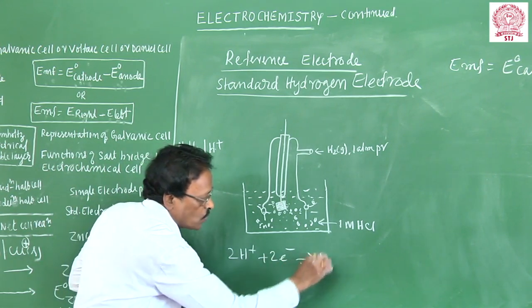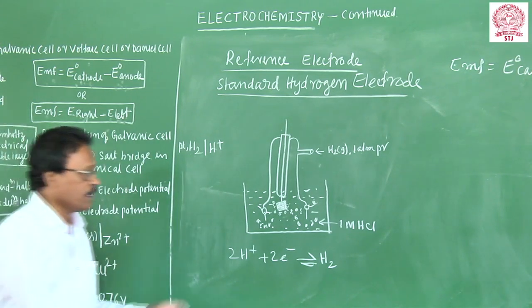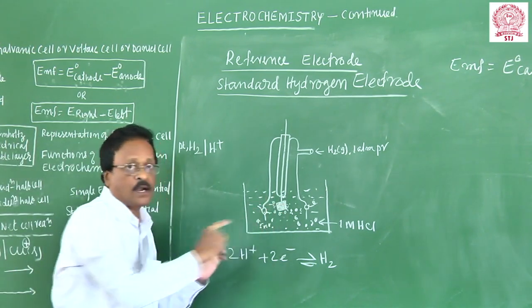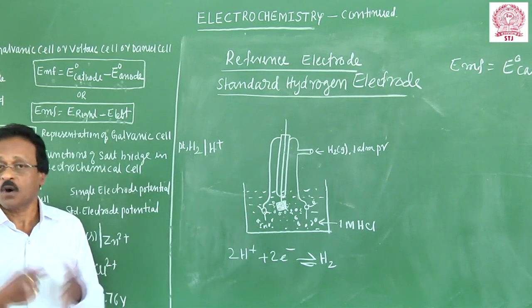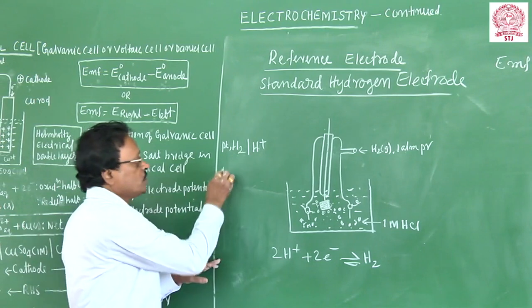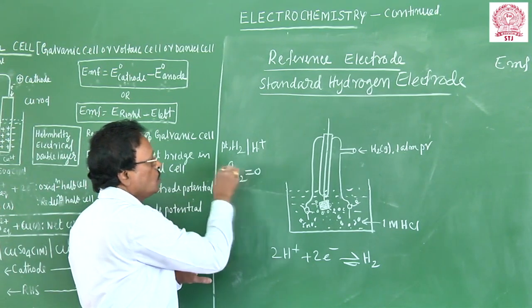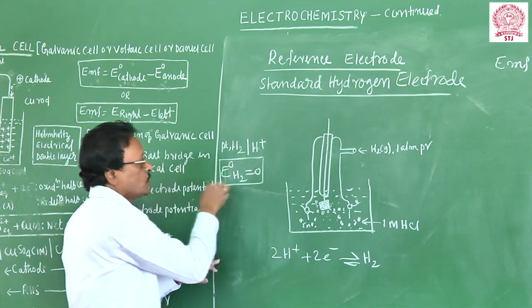The electrical double layer is formed here, and a potential is developed. How much potential is developed we don't know, because if you use the standard, the potential of this electrode is arbitrarily taken as 0. So this can be used as a reference electrode to measure the unknown potential.